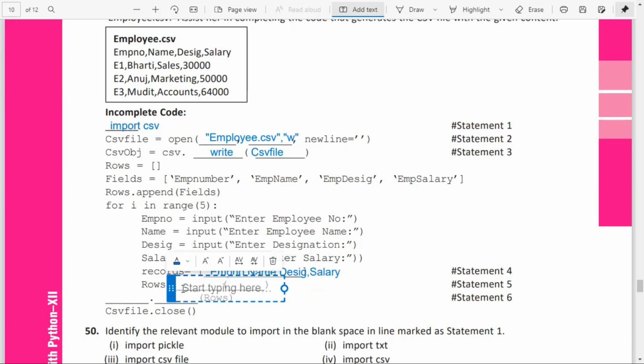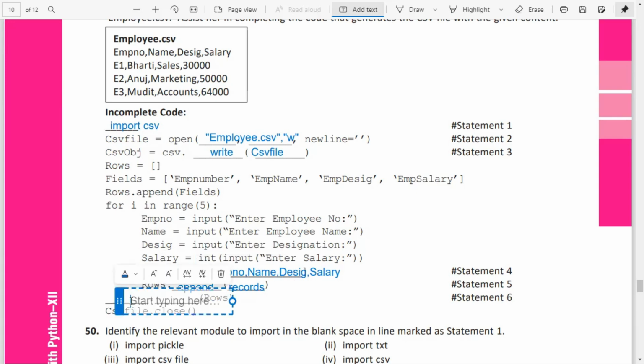Now the rows: you want to write them, isn't it? You want to write this one. So what do we have to do? We want to append one by one. You want to append these records. Which is the object?